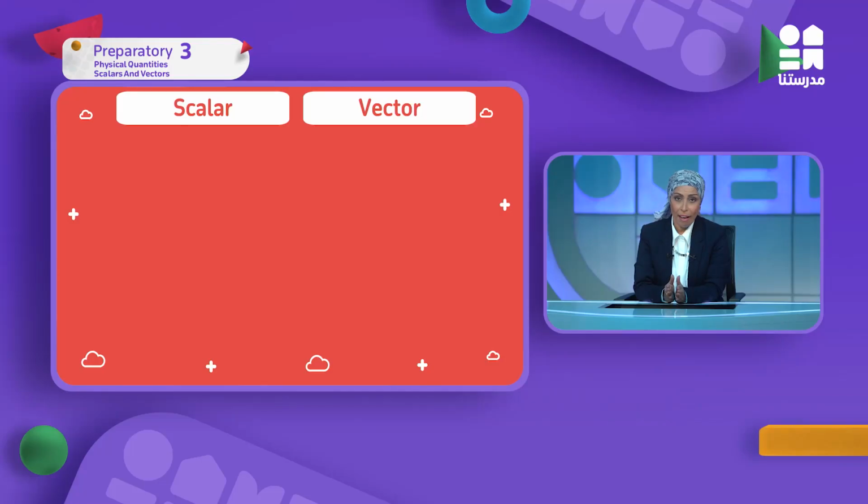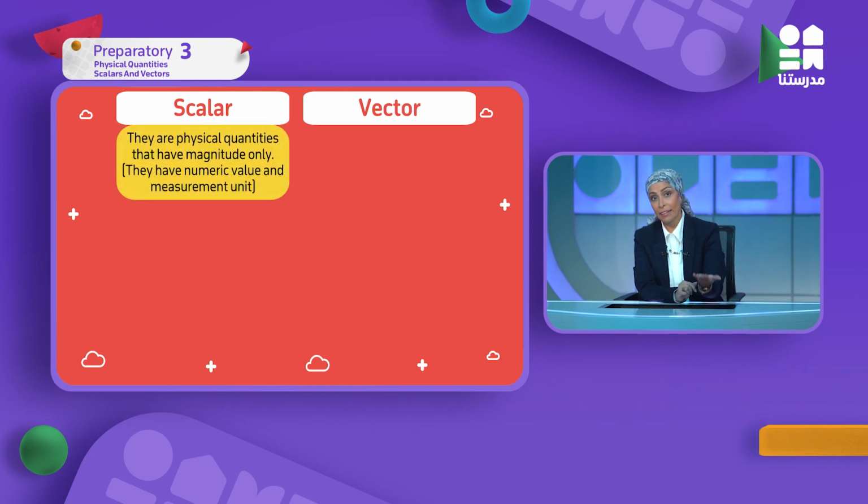So now one of the physical quantities is called scalar, and the scalar has a definition: a physical quantity that has magnitude only. What does magnitude mean? It's only measured by a number and a unit. Again, scalar is a physical quantity that has magnitude only.